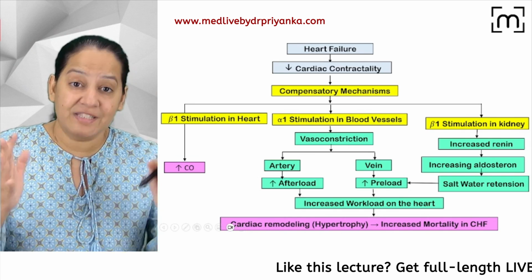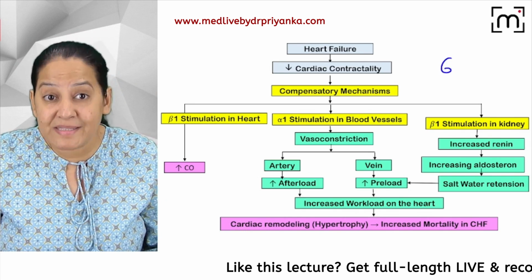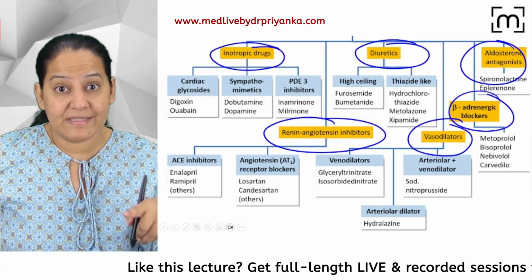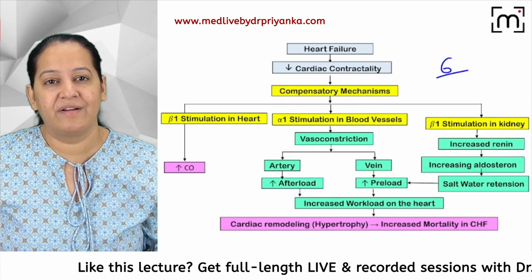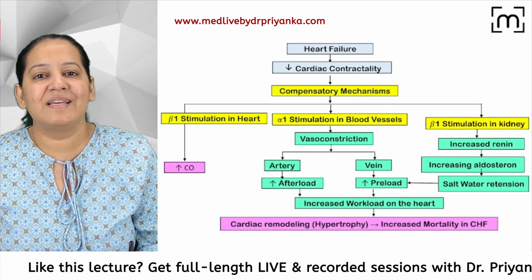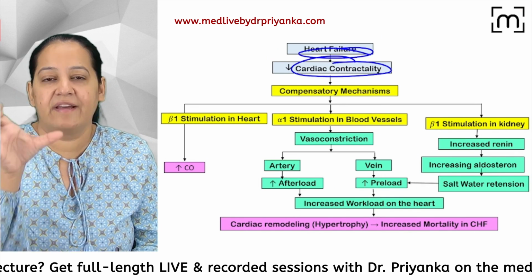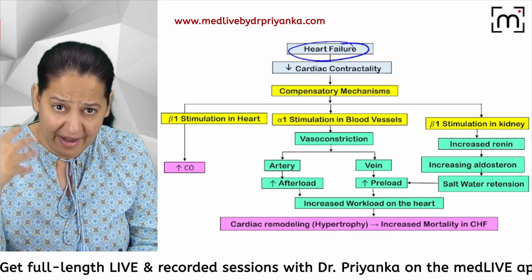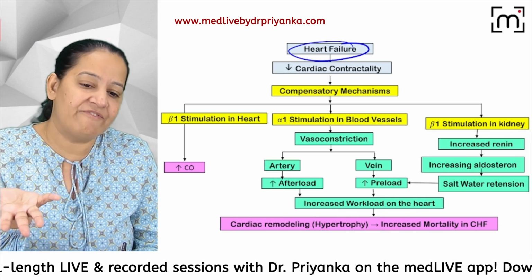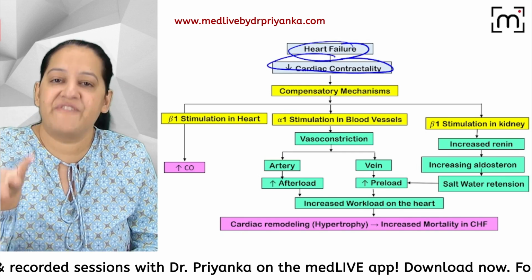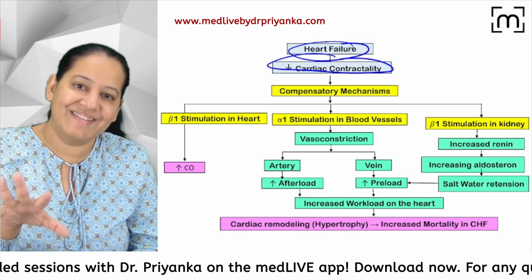This compensatory mechanism, this is my master chart. I will teach you all 6 drugs in this chart. I will prove how they are helpful over here. So this is the disease. What is the disease? The disease is heart failure. There is decreased contractility. The left ventricle is not contracting. It can be the right ventricle also, people, but most commonly it is the left ventricle. That's why I'm using the terminology left ventricle. So decreased contractility of the left ventricle is there. That is the disease.